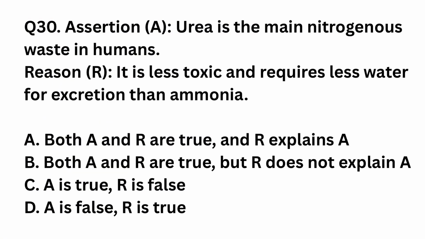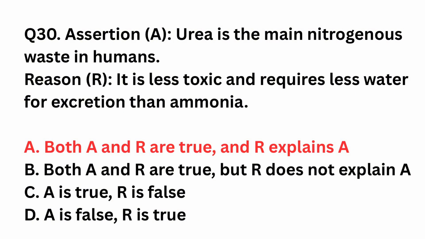Question number 30. Assertion: Urea is the main nitrogenous waste in humans. Reason: It is less toxic and requires less water for excretion than ammonia. Both assertion and reason are true and reason explains assertion. Both assertion and reason are true but reason does not explain assertion. Assertion true, reason false. Assertion false, reason true. The right answer is option A.